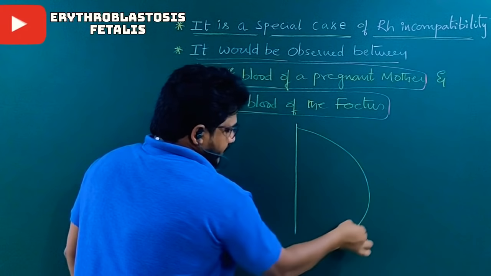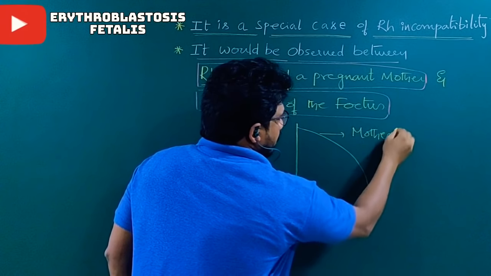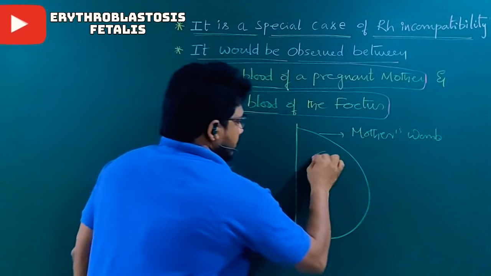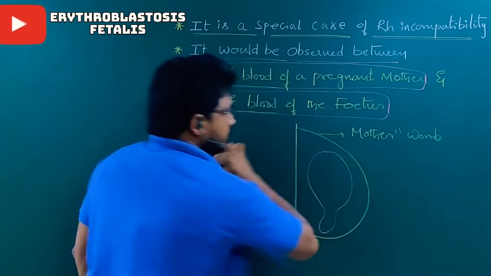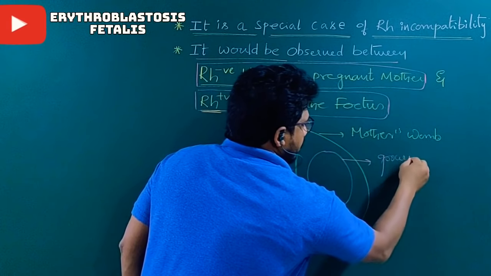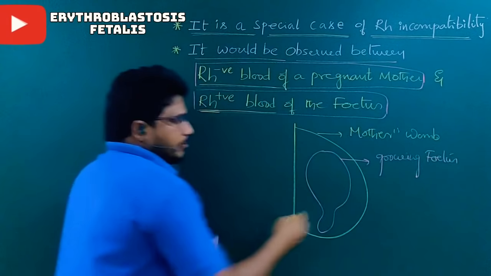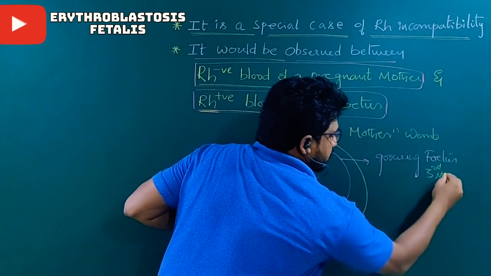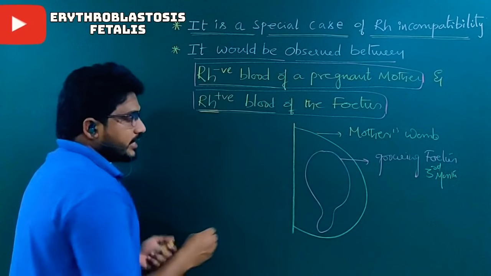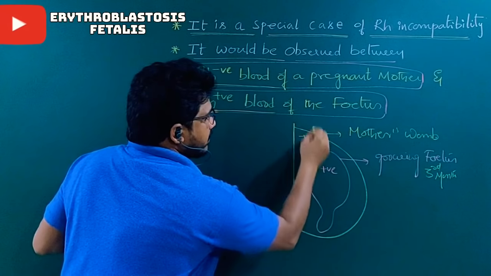Suppose this is the womb of the mother. Inside, the fetus is growing. When the fetus is about 3 months, erythroblastosis fetalis takes place if the fetus is Rh positive and the mother is Rh negative.